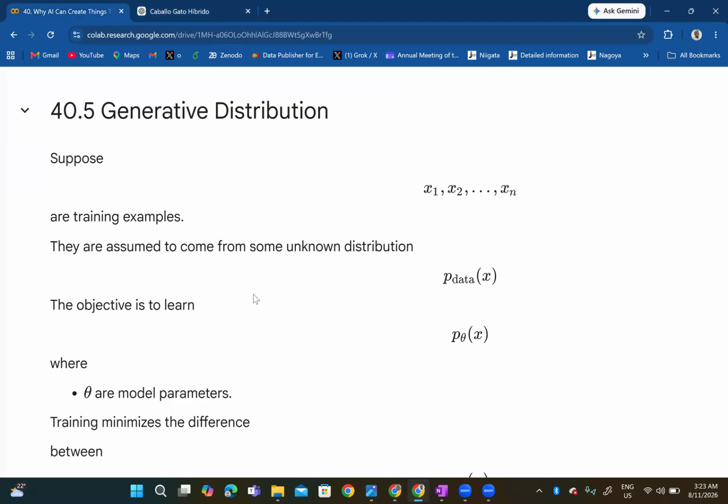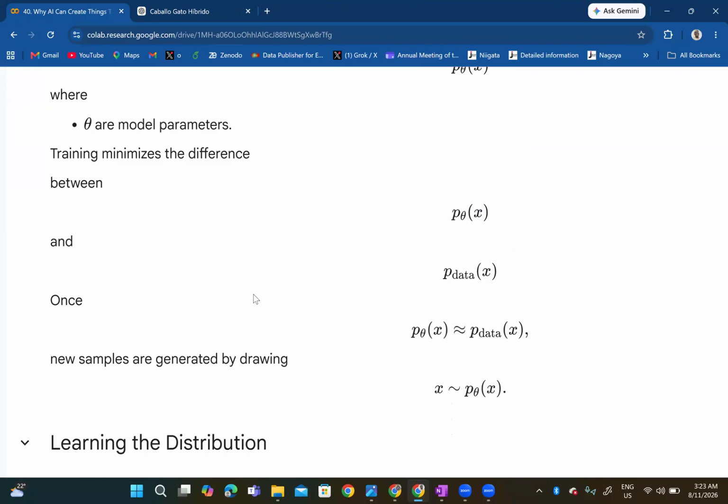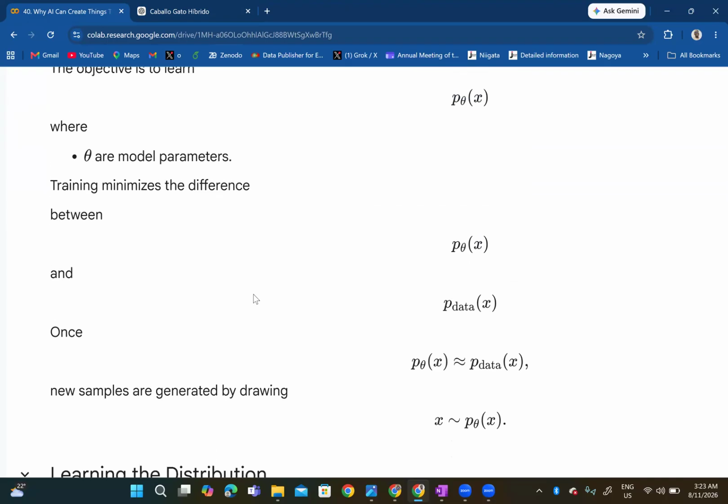Now we have training. Training minimizes the difference, right? So theta are model parameters. This training minimizes the difference between P sub theta of X and P sub data of X. P sub data of X is the original data upon which the model is trained.